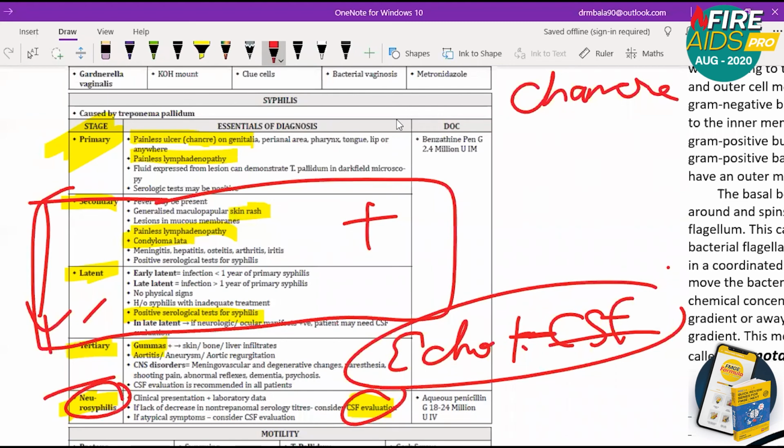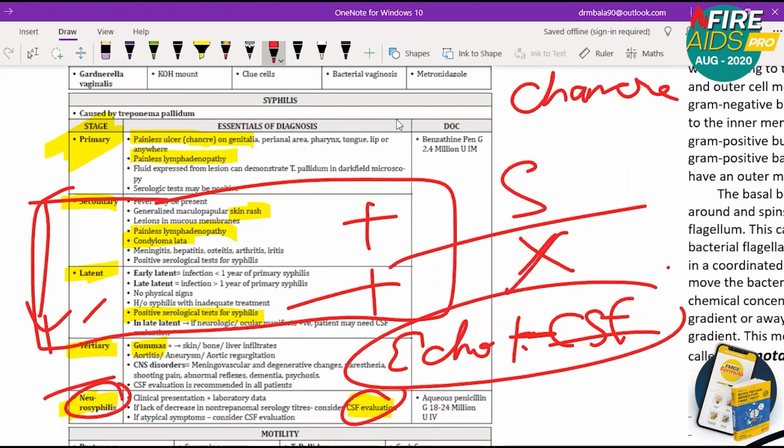See if there are any symptoms. If there are symptoms, go for secondary. If there are no symptoms or no physical signs, you have to go for latent for your MCQ diagnosis. I repeat, if they say positive blood test for syphilis but the patient has no symptoms or no physical signs, they are talking about latent syphilis.